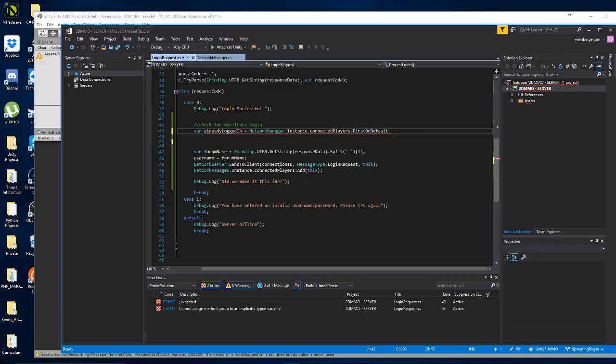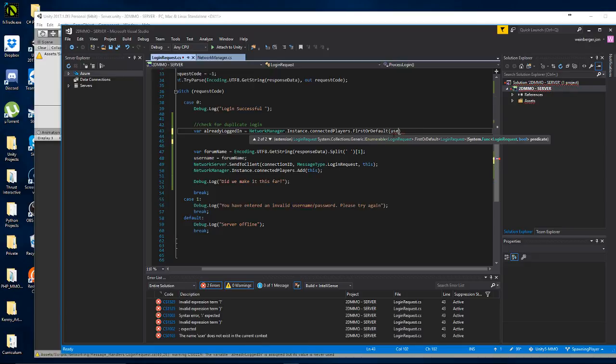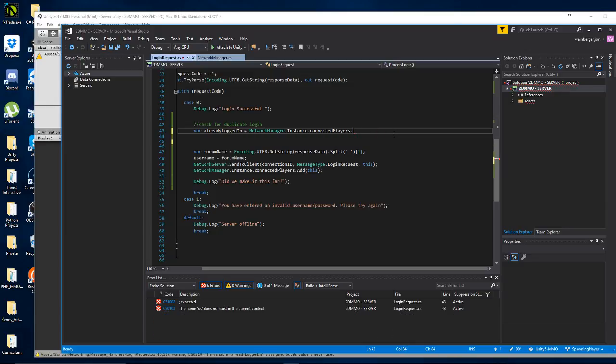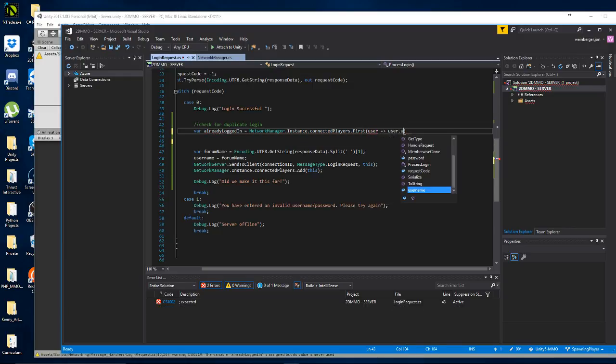Okay, so what this is going to do, it's going to grab the first or default, and I don't know what the default value is. I'll have to look that up. But here we're going to have var already logged in equals the connected players first or default. And we're going to say user, it's just going to find the first username who matches what we have. And actually, let's do first. Dot first, and we'll pass in user, the user.username equals this.username. Alrighty.